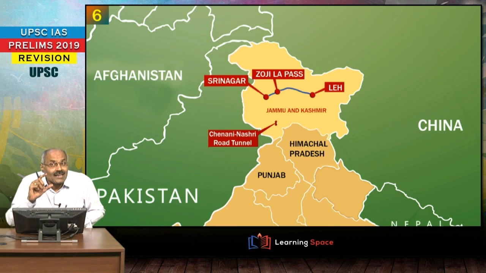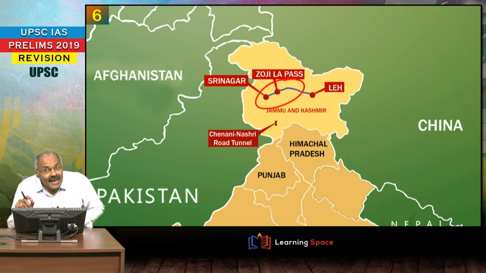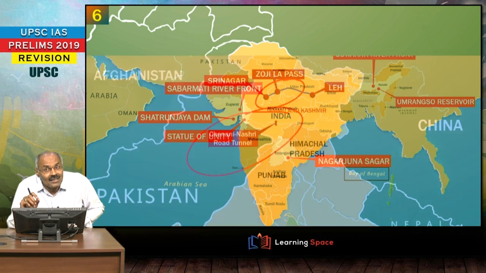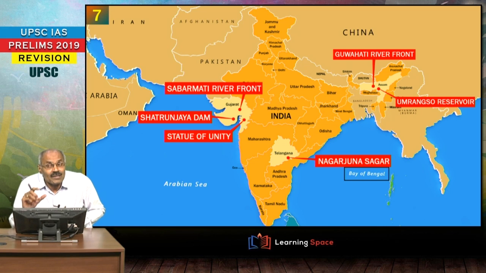Right? And if you look at it, Jojila Pass, this is going to be constructed. This is on the highway Srinagar Leh, and similarly Chanani Nashri Road Tunnel. This is inaugurated in Jammu and Kashmir. This is the longest road tunnel, don't forget, right? Then the next one, please don't forget, government is going for 6 water aerodromes.